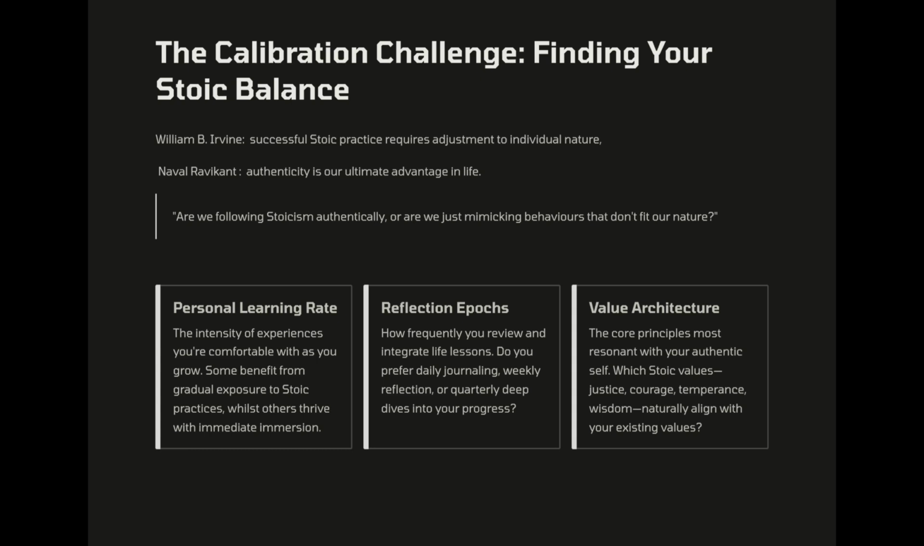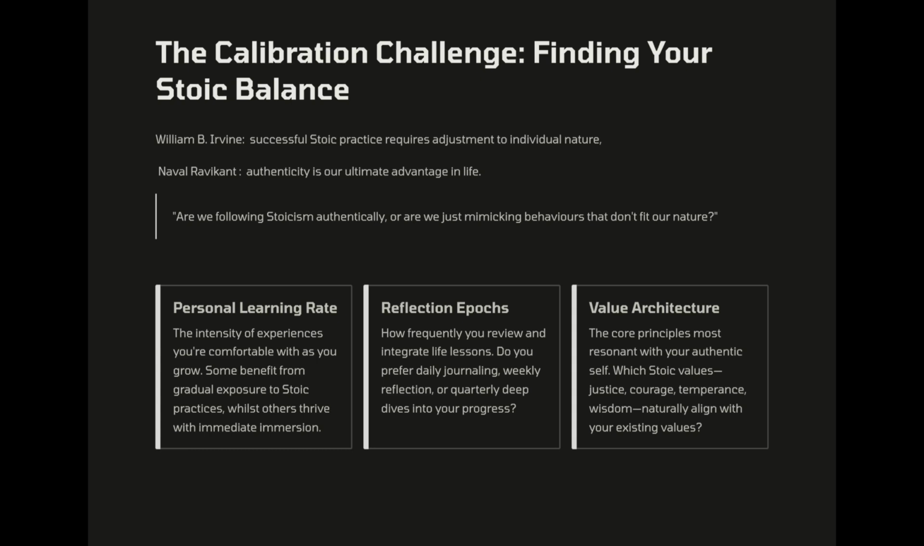William B. Irvine reminds us to adjust Stoic principles to our personality, while Naval Ravikant insists that authenticity is the ultimate escape from competition. Stoicism, like machine learning, requires calibration. In ML, this calibration happens through hyperparameters like learning rate, how big a step the model takes to improve, and epochs, how many times it reviews its data.